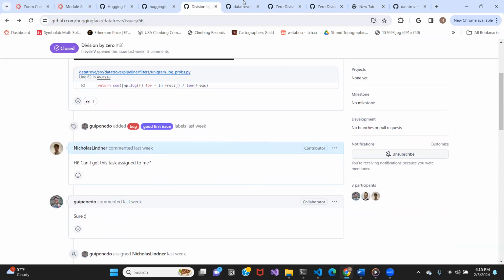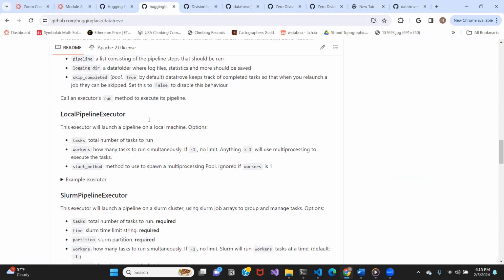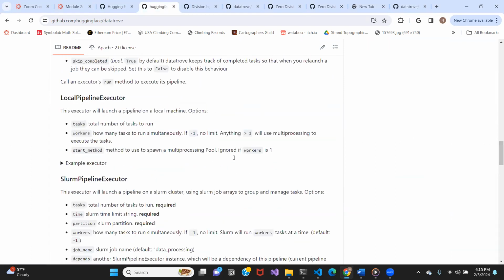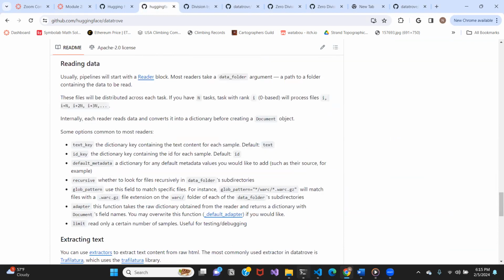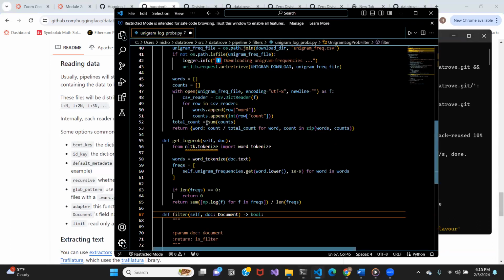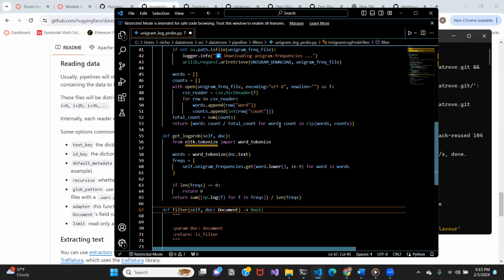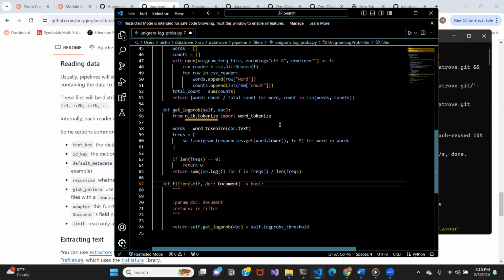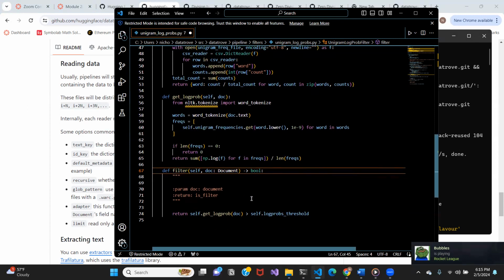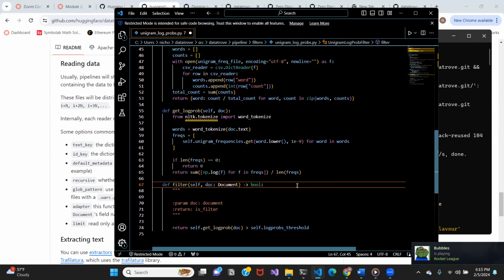They said sure. So I went to the datatrove repository, installed everything that I needed to do, cloned it, pip installed it, as you can see up here, clone, pip install. So I did all that stuff to get it on my computer. So then I opened the file, unigrams log probs.py. So this is what I changed.